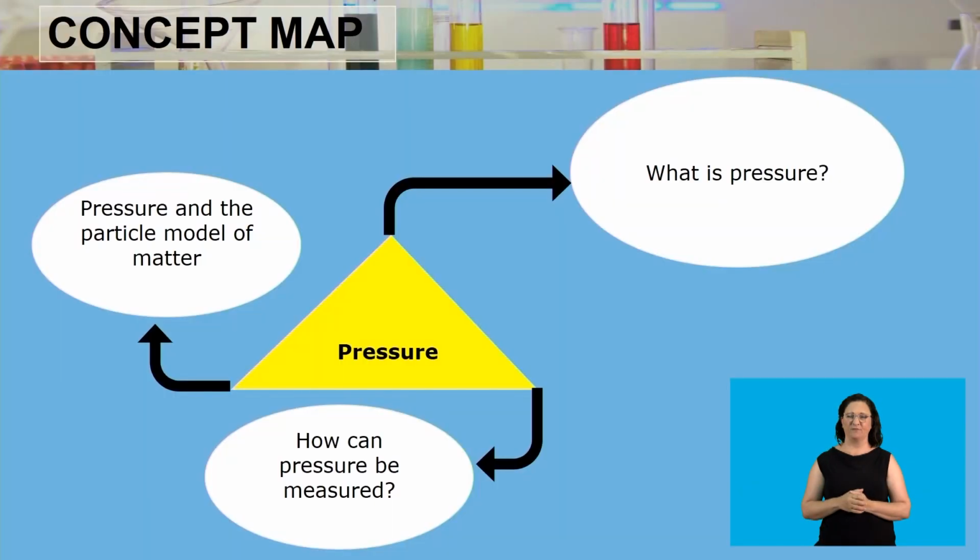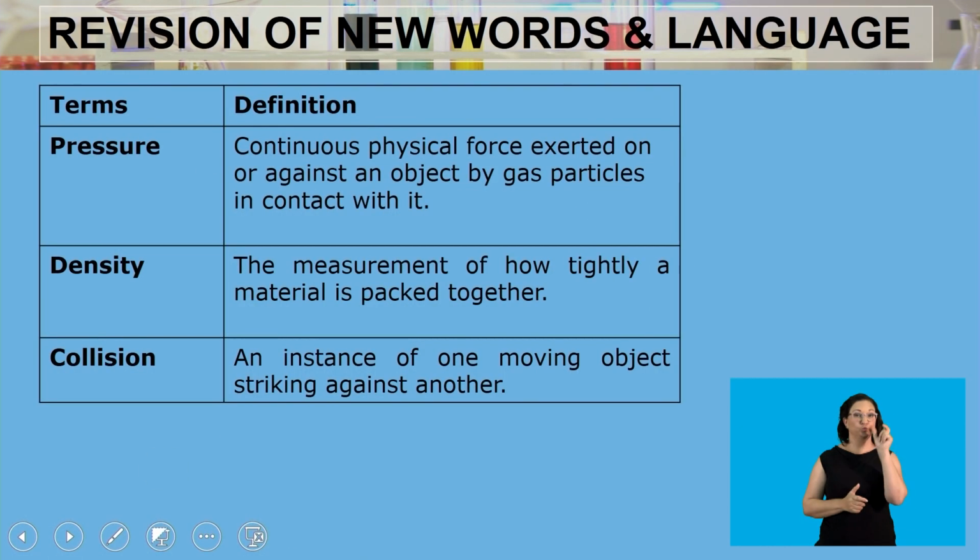So now let's just do a quick recap and wrap up our lesson. Throughout this lesson, we looked at our main idea being pressure, and within that, we looked at what pressure is. We also looked at how we can measure pressure and also the relationship between pressure and the particle model of matter. Furthermore, in this lesson, we used words such as pressure, density, and collision to better explain what we mean by pressure, how it relates to the particle model of matter, and even how to measure the pressure.